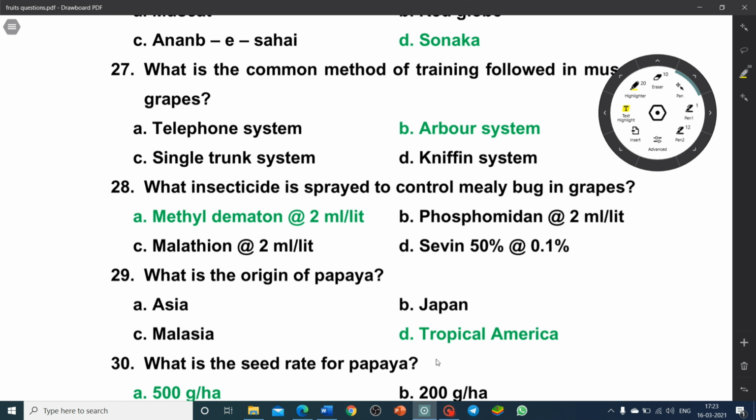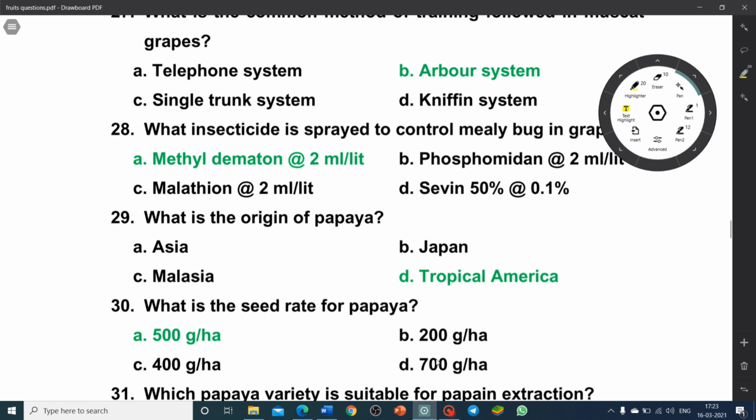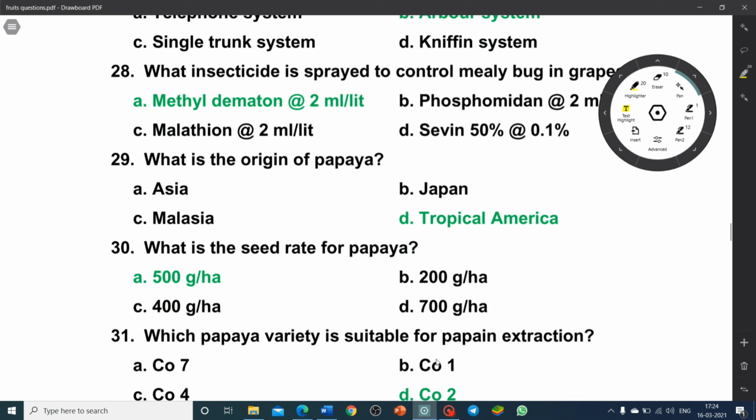What insecticide is sprayed to control mealybug in grapes? Methyl dimetone at 2 ml per liter is used to control mealybug in grapes. What is the origin of papaya? Asia, Japan, Malaysia, tropical America. So the origin of papaya is tropical America.